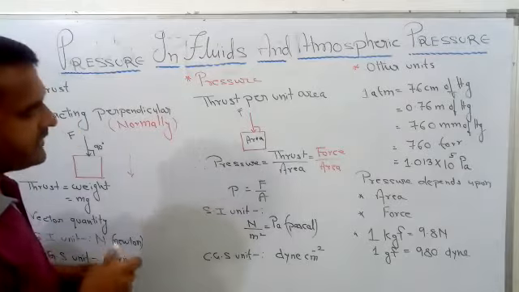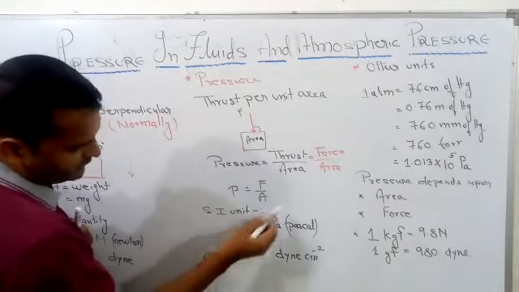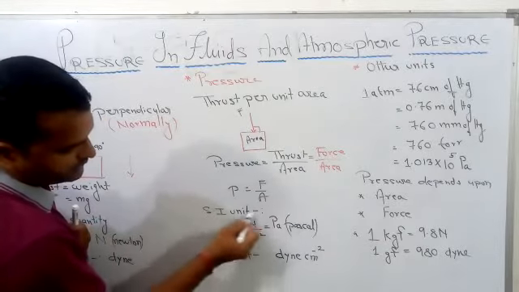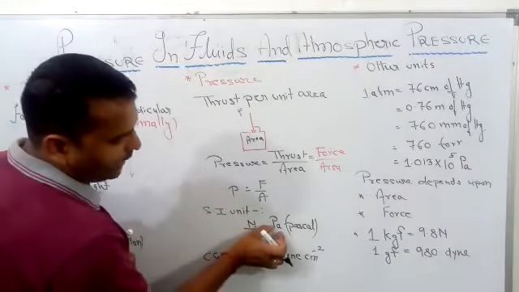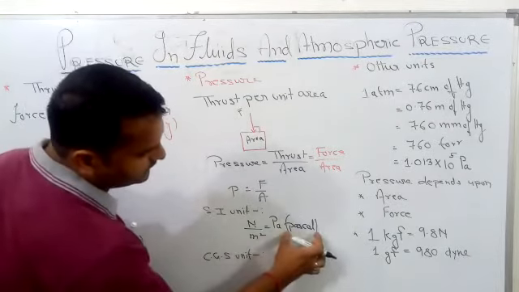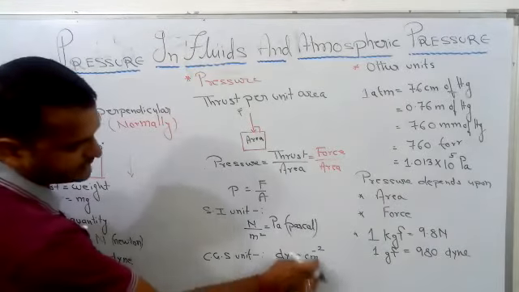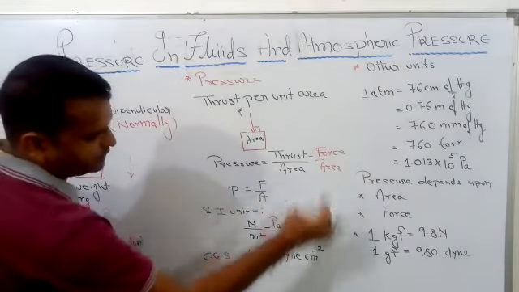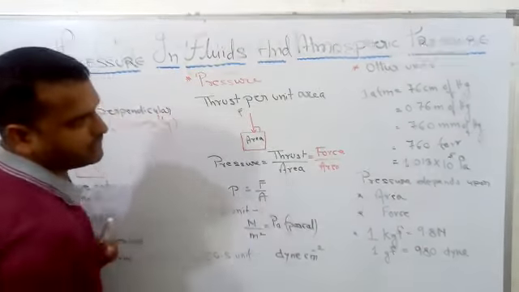SI unit, what is the SI unit of pressure? Force in Newton, area in meter square. Newton per meter square is known as Pascal. In symbol, we write capital P small a. In full form, we write pascal in small letters. CGS unit is dyne per centimeter square. Dyne is the CGS unit of force and centimeter square is the CGS unit of area.